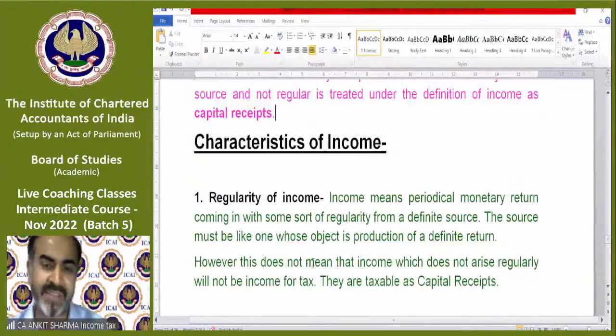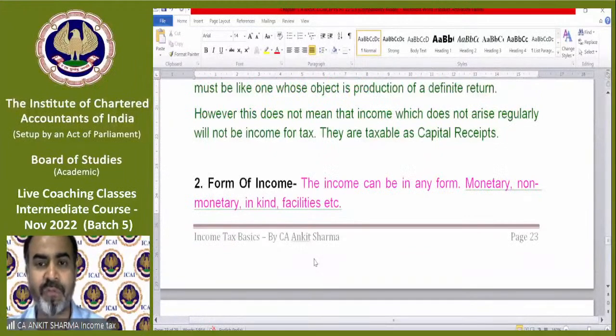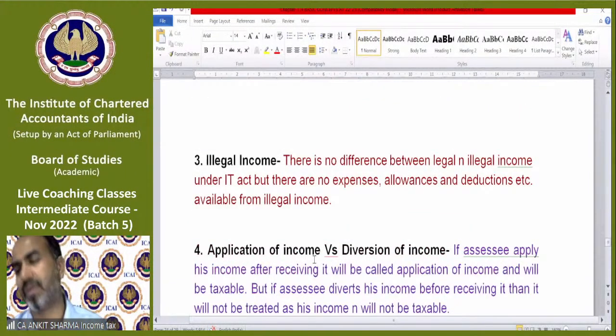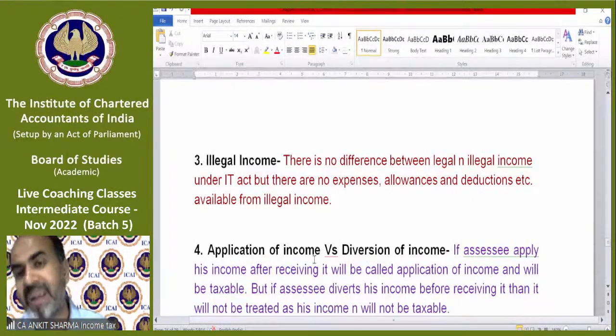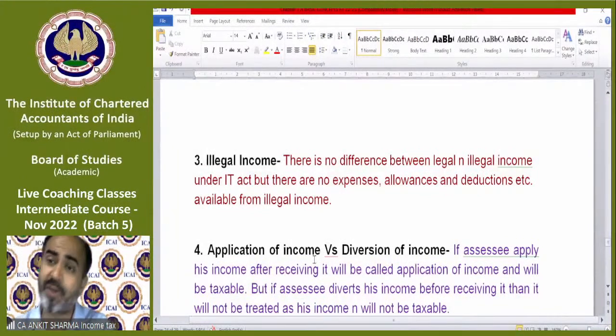Here are the characteristics: regularity, I have discussed with you. Form of income, monetary and non-monetary, both are income. Illegal income, this is a new thing. Illegal income is also income as per the Income Tax Act. If somebody is doing illegal business and earns some profit, then he can pay tax on that income also, and the rate of tax will be normal.